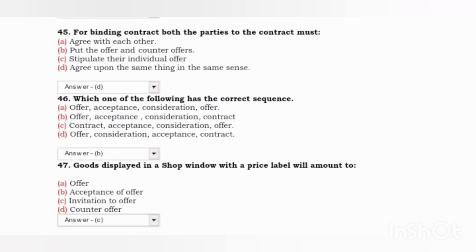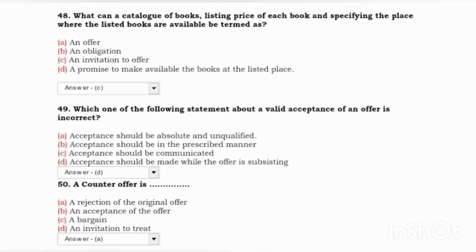Next, which of the following has a correct sequence? Answer B, offer, acceptance, consideration, and contract. Next, goods displayed in a shop window with a price label amount to: answer, invitation to offer. Next, a catalog of books listing the price of each book and specifying the place where the listed books are available is termed as: answer C, invitation to offer.